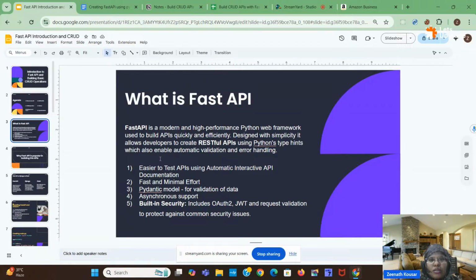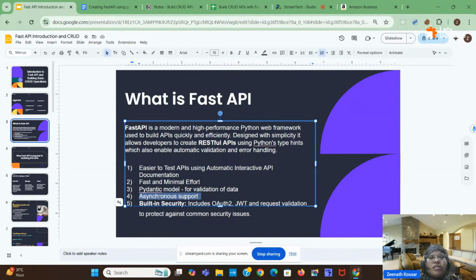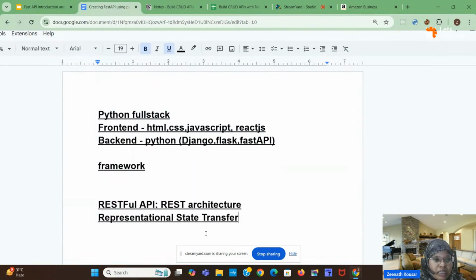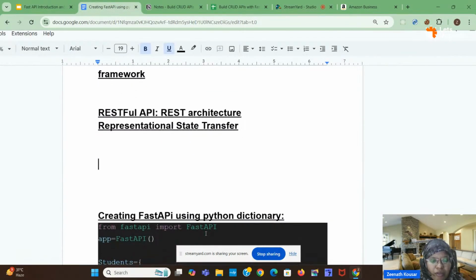These are the different features, and mainly one thing is asynchronous support. FastAPI supports asynchronous, while Django and Flask frameworks are synchronous in nature, but FastAPI is asynchronous in nature. That's why it is fast. First of all, what is synchronous and asynchronous? Let's see. Whatever terms I am using here, I will explain.